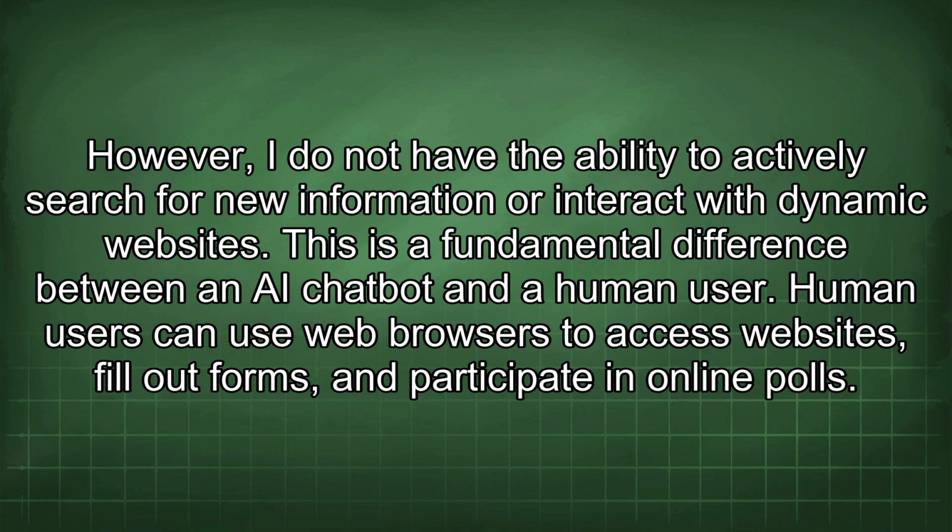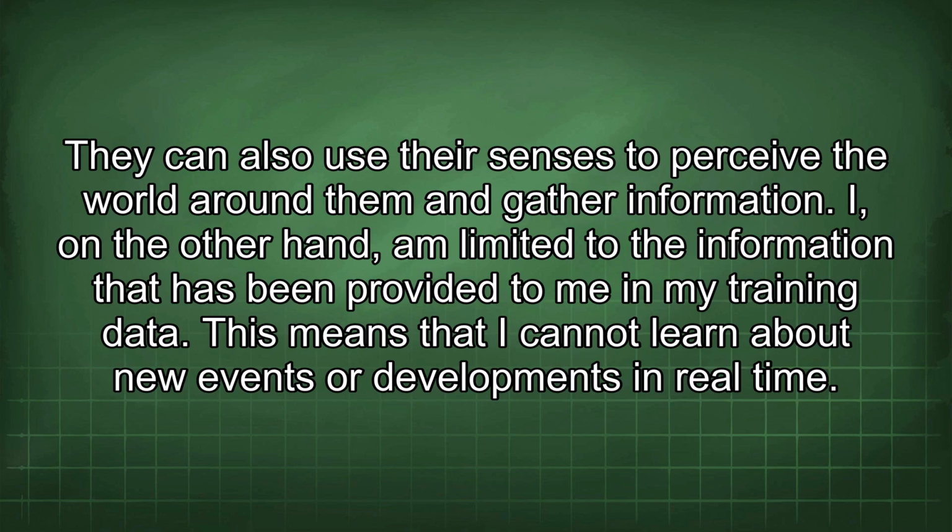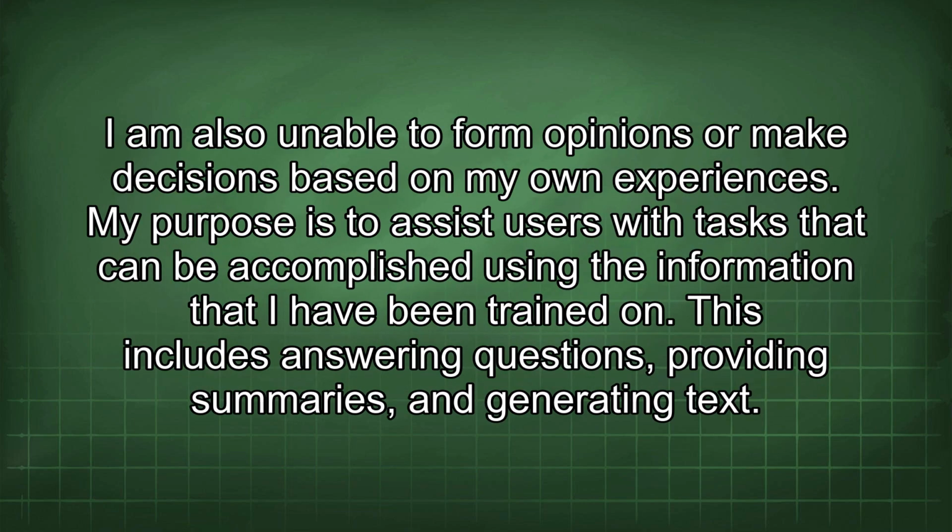Human users can use web browsers to access websites, fill out forms, and participate in online polls. They can also use their senses to perceive the world around them and gather information. I, on the other hand, am limited to the information that has been provided to me in my training data. This means that I cannot learn about new events or developments in real time. I am also unable to form opinions or make decisions based on my own experiences.